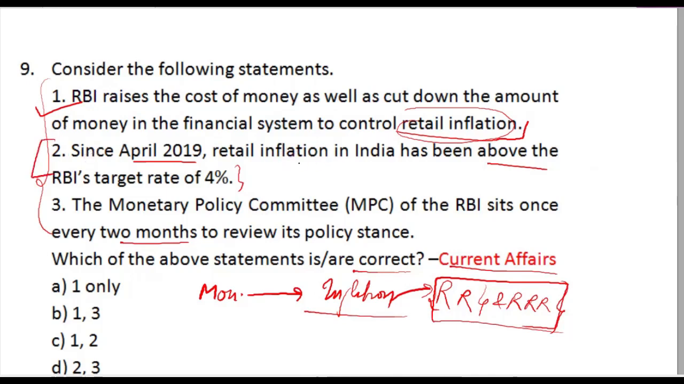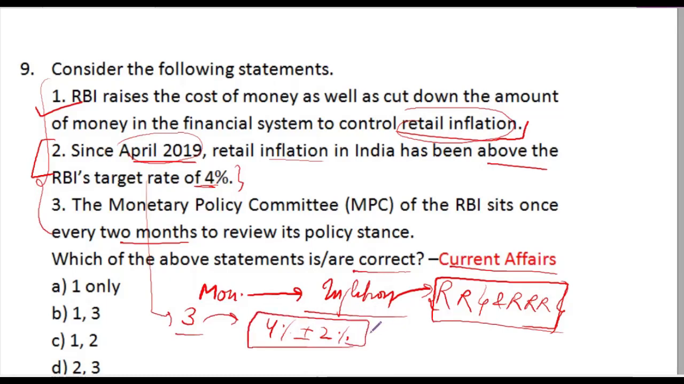Statement 2, that retail inflation has been above RBI's target rate of 4% since April 2019. That is incorrect because inflation has been fluctuating since past 3 years. But since past 3 quarters, it has been breaching the limit of 4% plus minus 2% criteria set for Monetary Policy Committee. So in last 3 quarters, this inflation is hovering around 7%, which is above this prescribed limit.